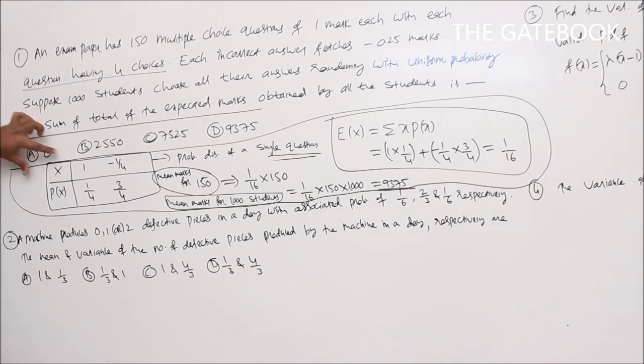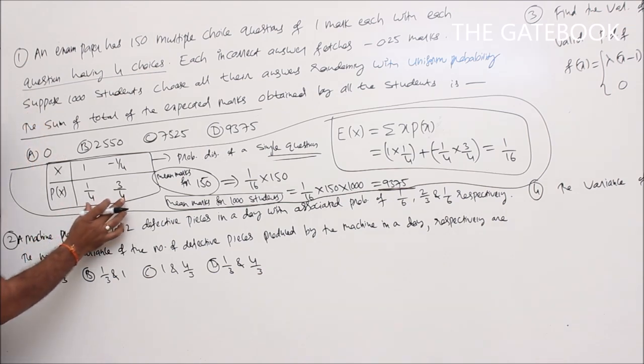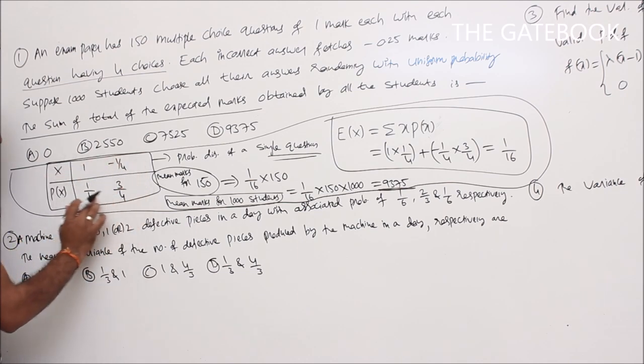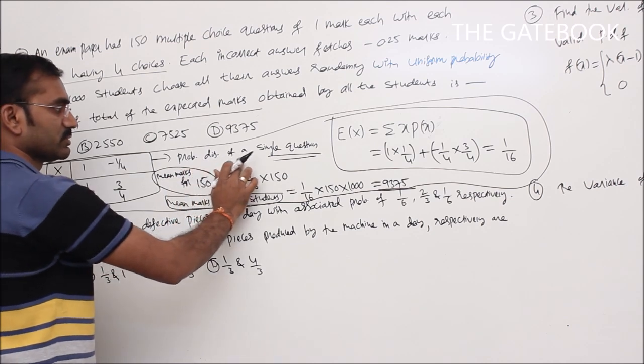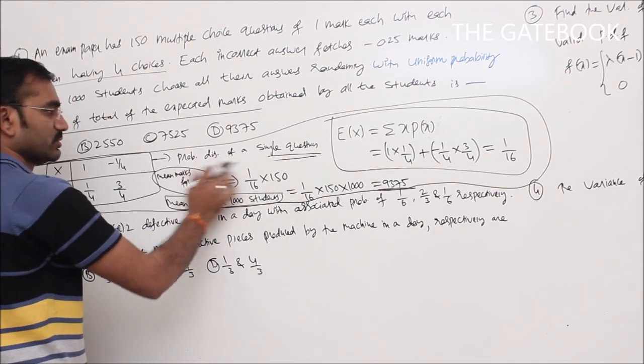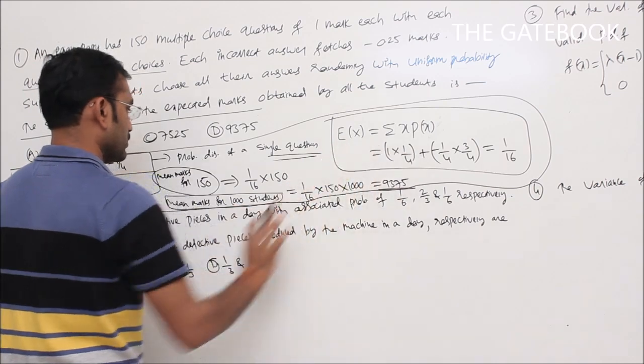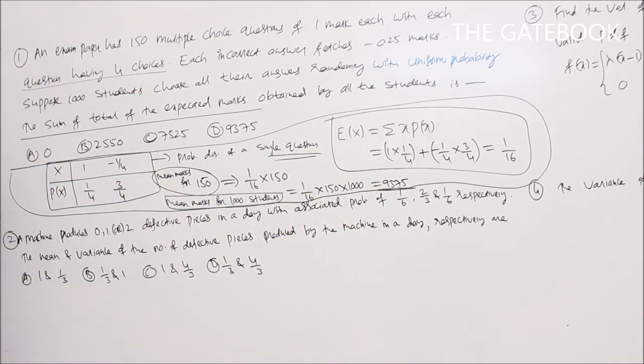First I framed the tabular values of the distribution, after that we got the probability distribution of a single question, then the mean marks for a single question, for 150 questions, and for 1000 students.